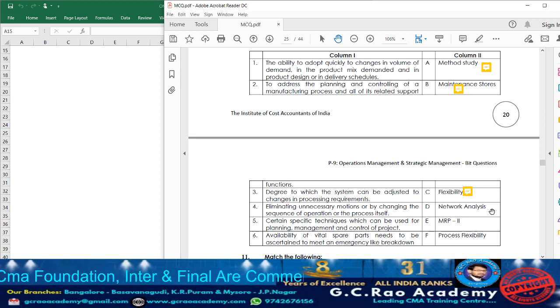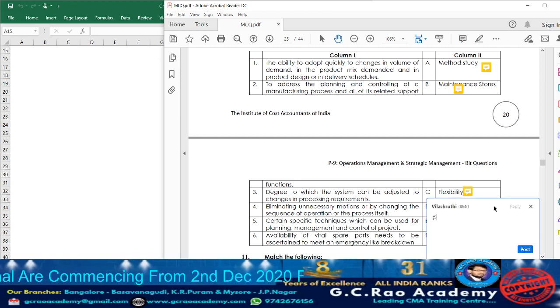Next we have network analysis. What is it? It is one of the specific techniques which will be utilized for planning, management and control of a project. That we are going to call it as what? Network analysis. So accordingly against that, take down point number 5.